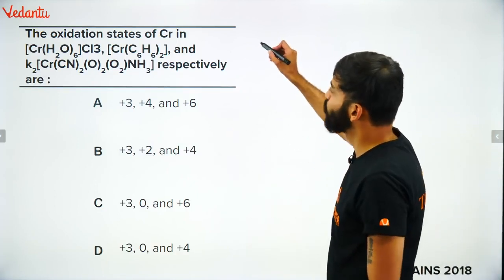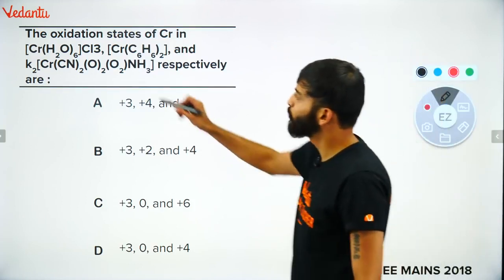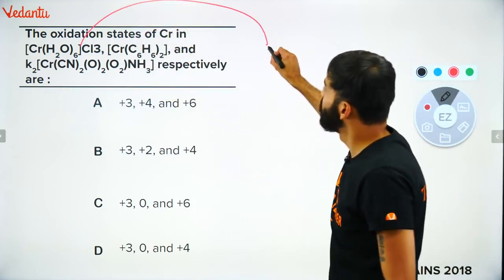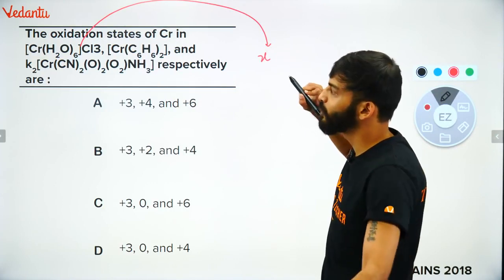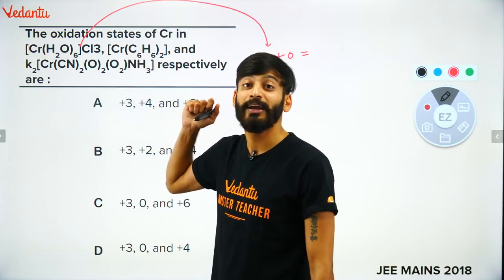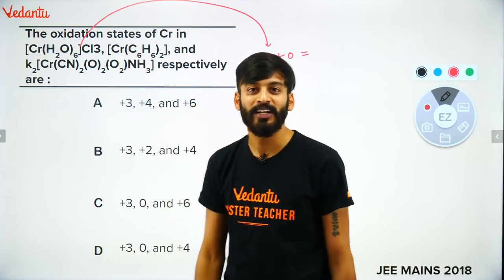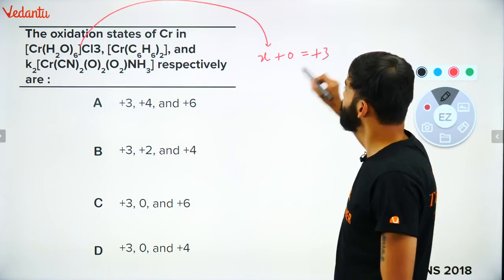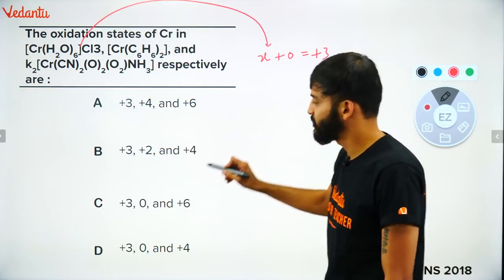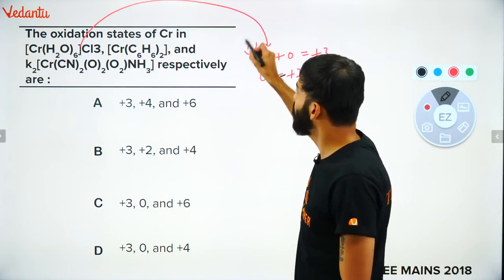First one, the chromium one. X. I'm going for chromium first of all here. So X. Water is a neutral ligand. I will say 0. If chlorine is outside, 3 Cl minus are there. So what will be the counter ion? Because the overall complex is neutral, it should become plus 3. So here chromium is in plus 3 state in your compound number 1.